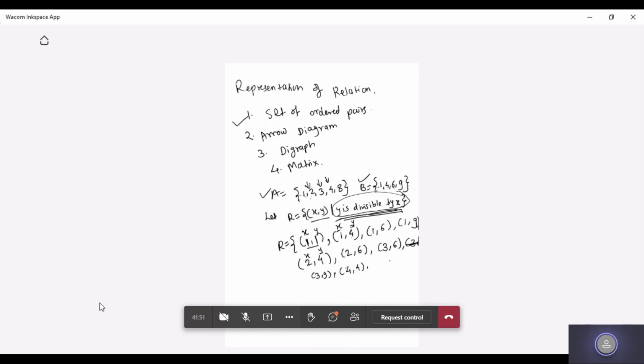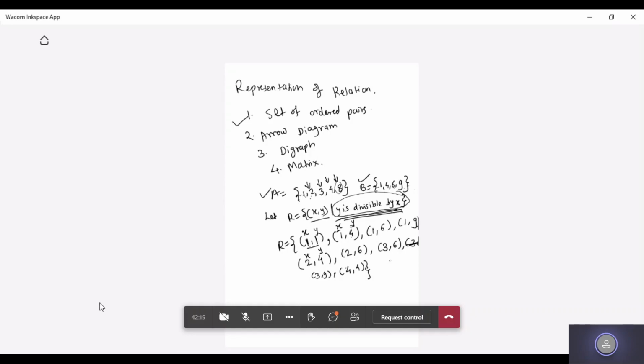Can I have 4 to 6? No. Can I have 4 to 9? No. Okay, move to 8. 8 to 1? No. 8 to 4? No. 8 to 6? No. 8 to 9? No. Okay, here y divisible by x we have to check. So nothing is matching for 8. Okay, so we'll be stopping here and we'll have a relation.